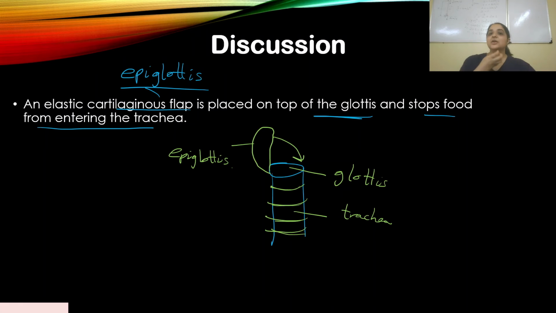It is done to close the internal nares so the food does not go back out. At the same time, the epiglottis also shuts the trachea, and the food is allowed to go into the esophagus.